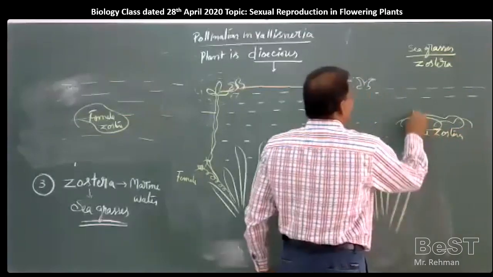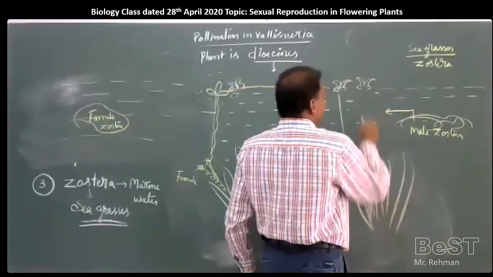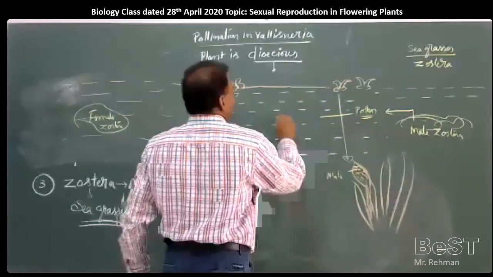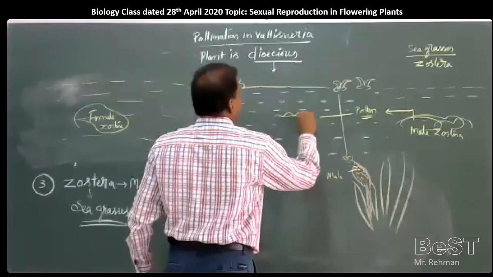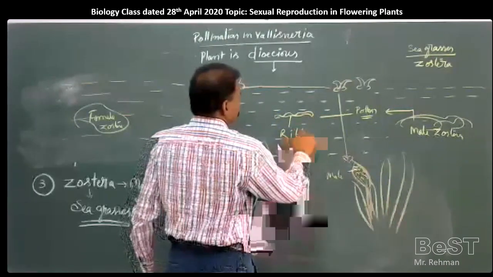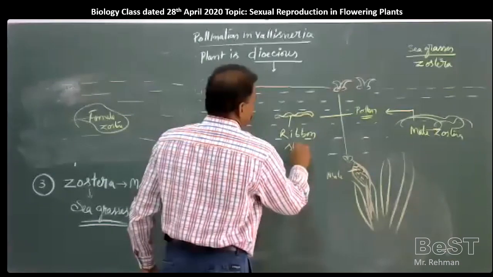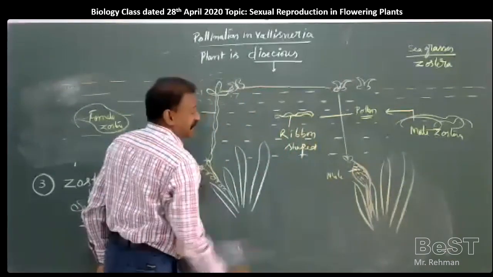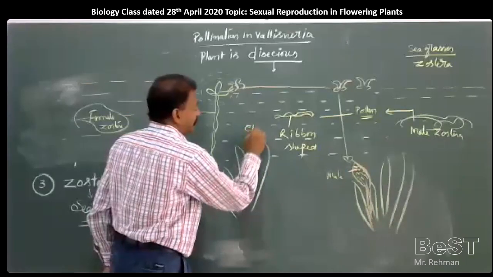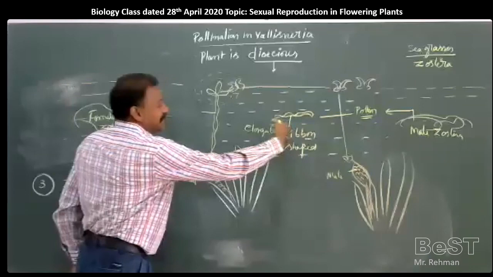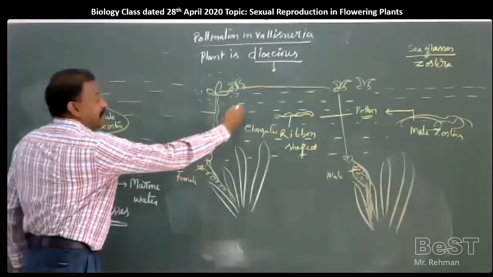This male will release pollen grains. These pollen grains are elongated, ribbon shaped. They are carried inside the water bodies by chance.